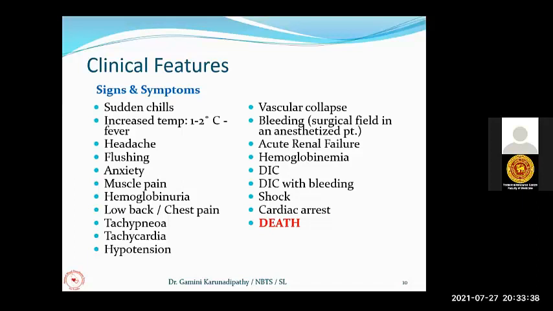Now I have seen a patient. I have experience of a patient undergoing a surgery. The patient passed red color urine, and there was unexplainable bleeding from the surgical wound. But still, they couldn't identify that it was due to the wrong blood transfusion, and ultimately they managed and sent the patient back to the ward.